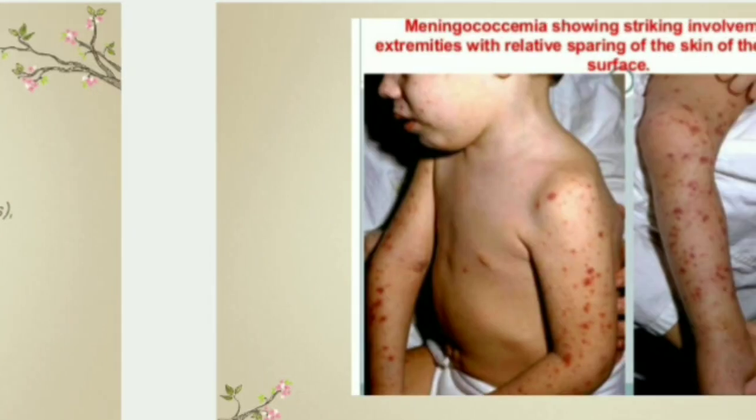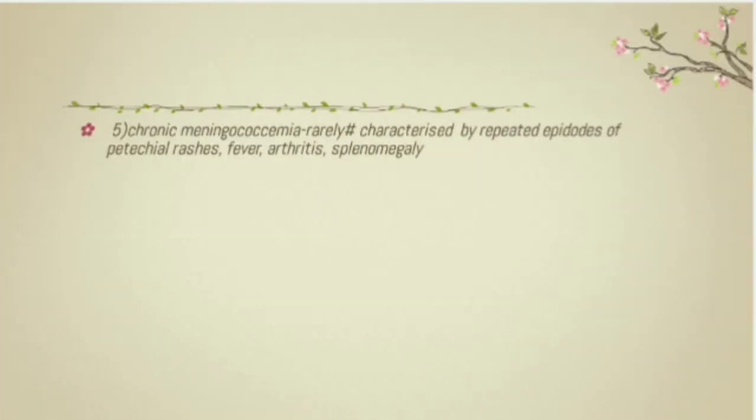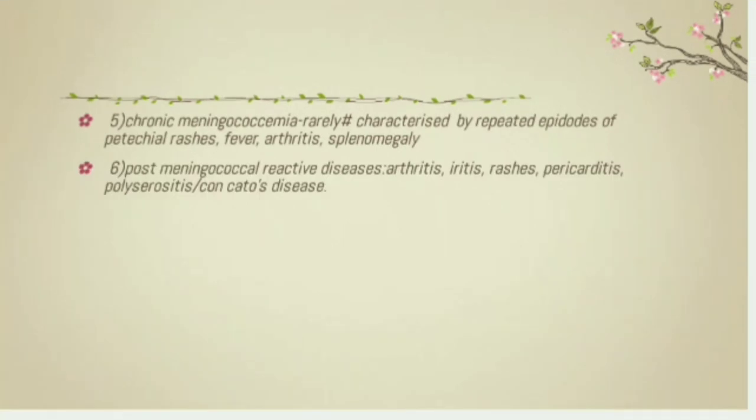The fifth manifestation is chronic meningococcemia, which occurs very rarely and is characterized by repeated episodes of petechial rashes, fever, arthritis, and splenomegaly. The sixth clinical manifestation is post-meningococcal reactive disease. It's nothing but because of severe meningococcal disease, there is an incidence of immune complex associated complications which occur 4 to 10 days after the systemic disease. It presents clinically as arthritis, iritis, rashes, pericarditis, polyserositis, and secondary fever.